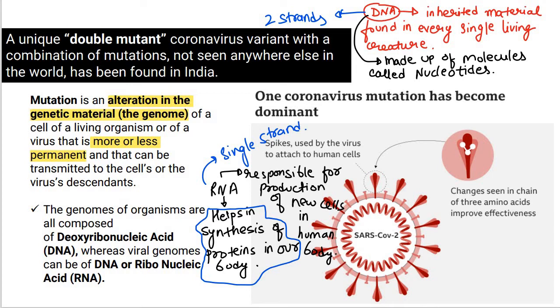Now, because it has only a single ribose sugar molecule in it, it is named ribonucleic acid. It is also referred to as an enzyme as it helps in the process of chemical reactions in the body. So that is why RNA also is known as an enzyme. Okay. I'm sure that now the difference is clear. I hope that now the difference is clear. What is DNA and what is RNA?